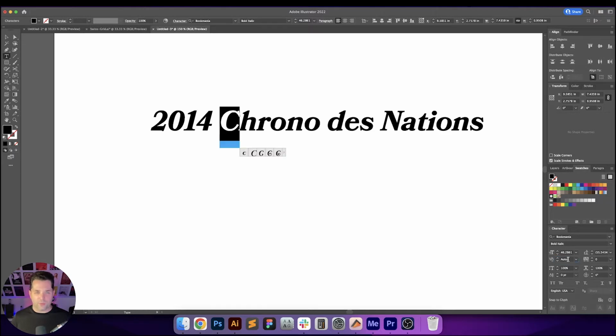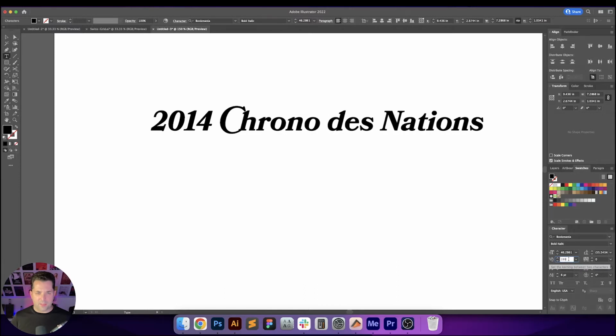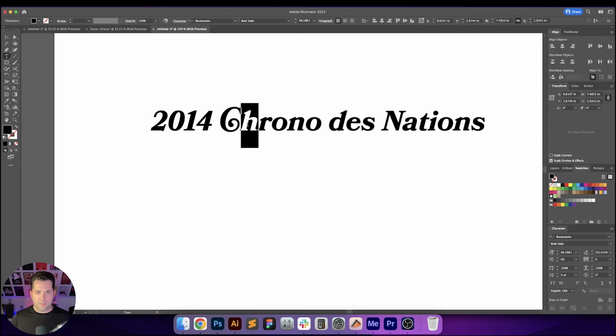So before I do that, let's go in and maybe select an alternate glyph, and let's get the spacing right on this. Actually, I think I may do a baseline shift. Yeah, just a slight one, not too much. The C and the H, it's going to be difficult to pull off with that particular glyph. So maybe that's looking a little bit better. So let's go back down to this. This is looking better too.